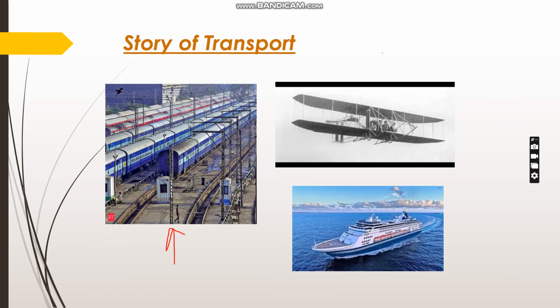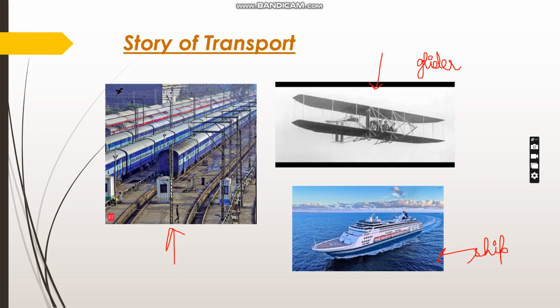Now, what is this picture? Have you seen it before? It is a glider. It is an olden time glider. So in the olden times, gliders used to look like this. And this is a ship. You all know about ship. Ship is a water transport. So this was a story of transport.